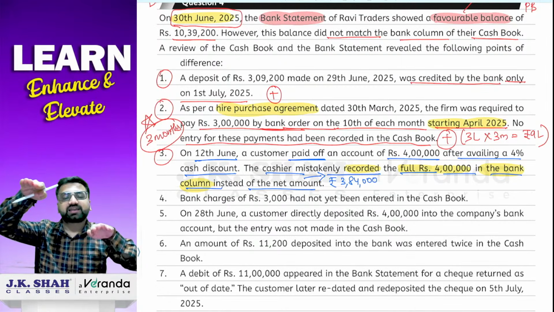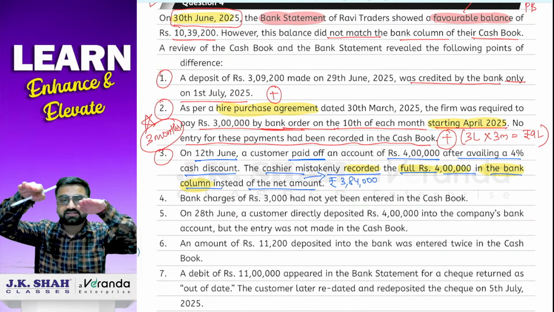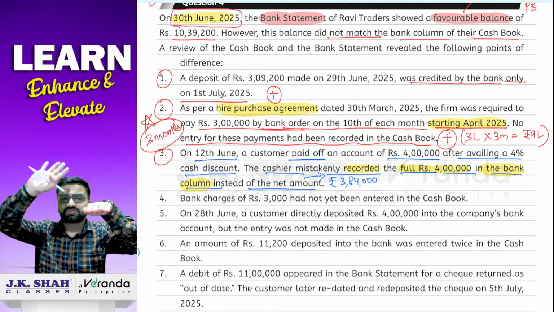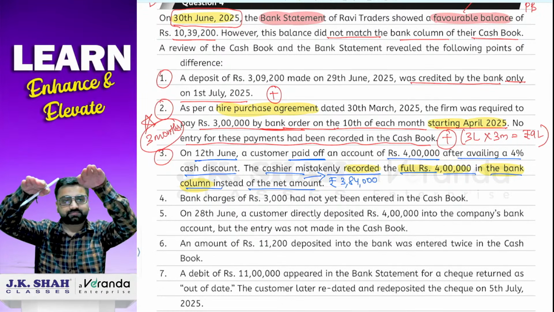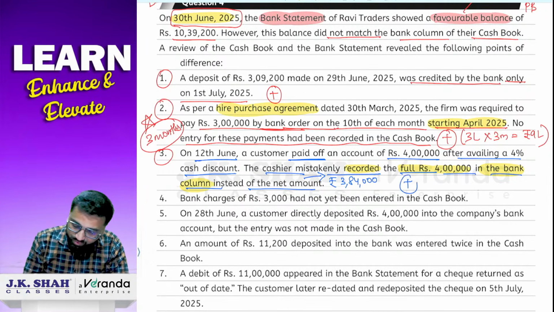But in the bank, how much amount has actually been entered? In the bank only 384 went, because the customer paid after the 4% discount. So the bank is here at 384, the cash book is here at 4 lakh. Now what is the rule? Whatever the boss does, we will do. So the boss is here, we are here. To maintain that same level, we will do what? Plus. So first of all, we are going to add.